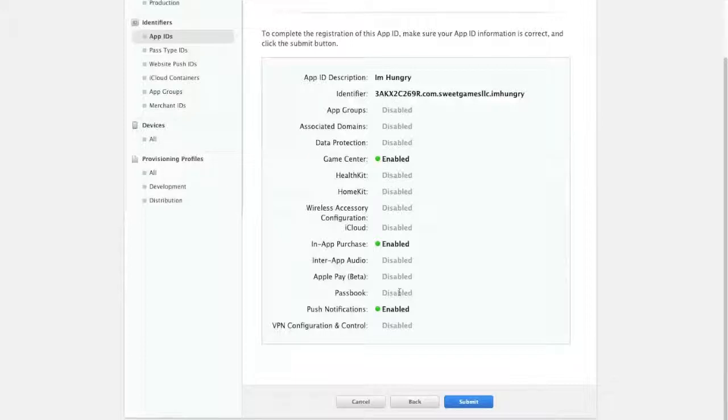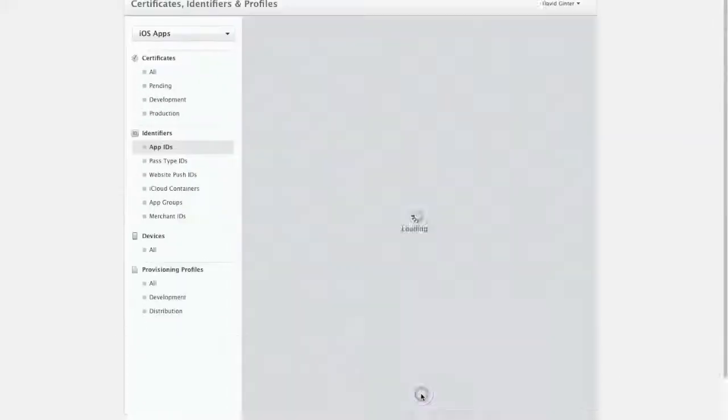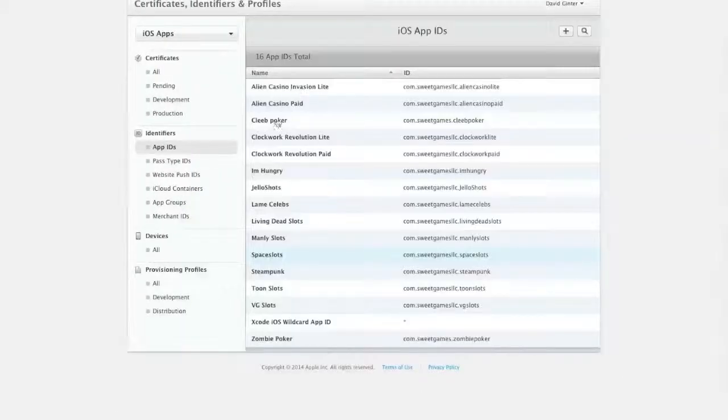And just make sure everything in here that you selected before is here. If there's any errors, you can go back. After that, though, you're kind of stuck, because that's how it's going to be. So if you click submit, and then done. And here it is, right there.